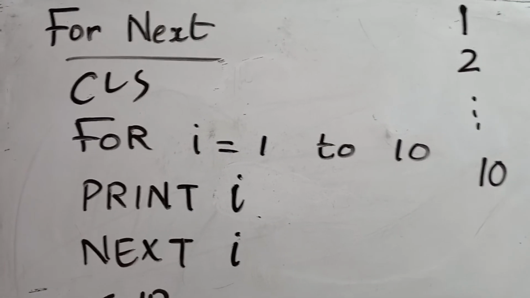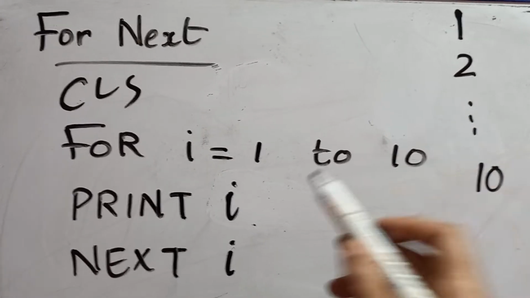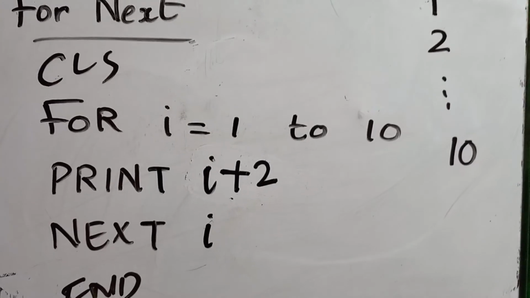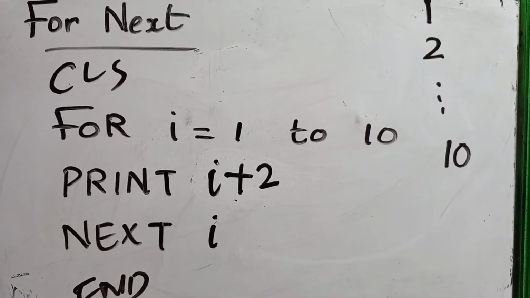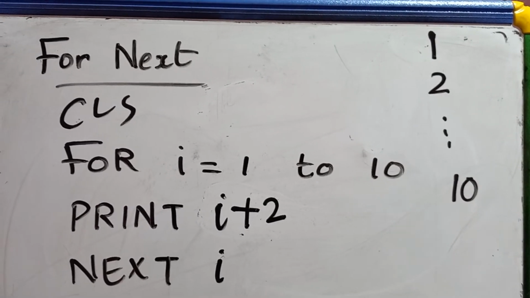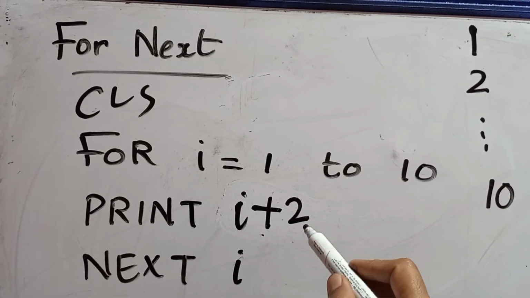Clear? So instead of star, if you are putting I means what will happen? I will be printing. Suppose if I am putting I plus 2, so what will happen? What will be the output of your program? ഈ ഓരോ വാല്യൂൻ്റെ കൂടെയും 2 ആഡ് ചെയ്തിട്ട് വേണം പ്രിൻ്റ് ആവാനായിട്ട്. അതായത് ആദ്യത്തെ കേസിൽ ഐയുടെ വാല്യൂ 1 ആകുമ്പോൾ ആ 1ൻ്റെ കൂടെ 2 ആഡ് ആവും. അപ്പോൾ എത്രയാണ് വരിക? 1 + 2 3.